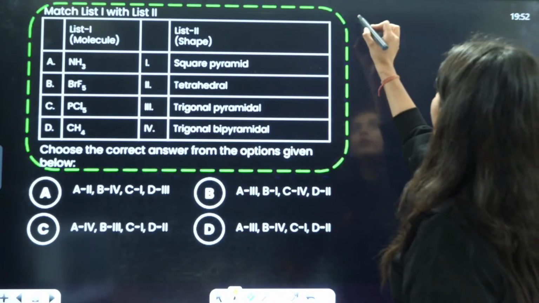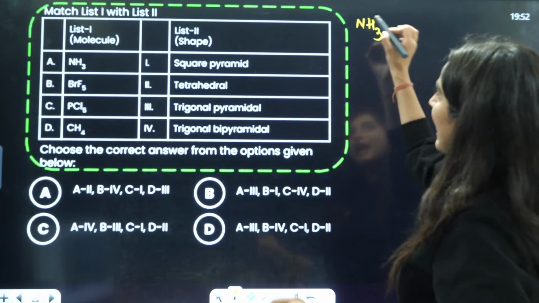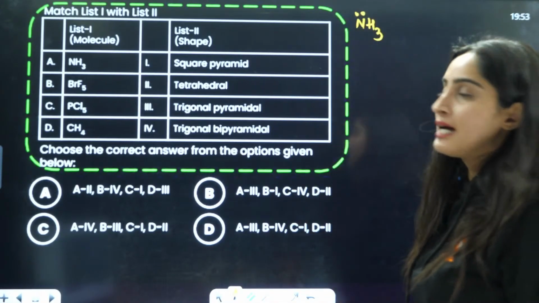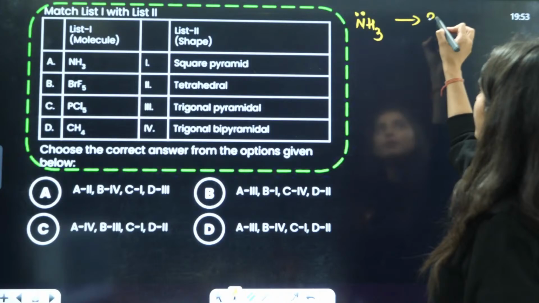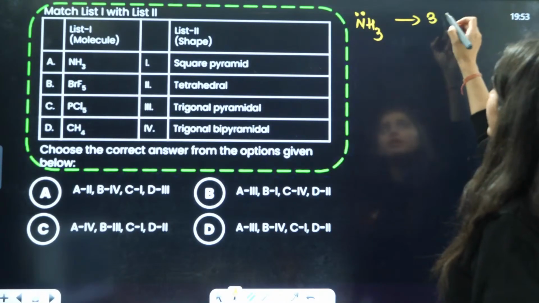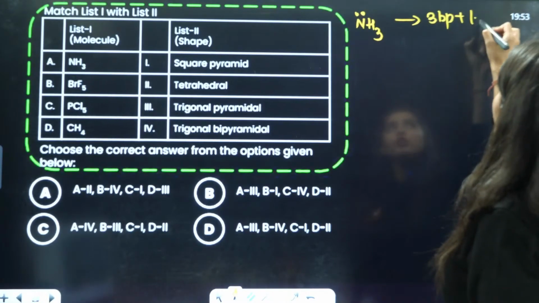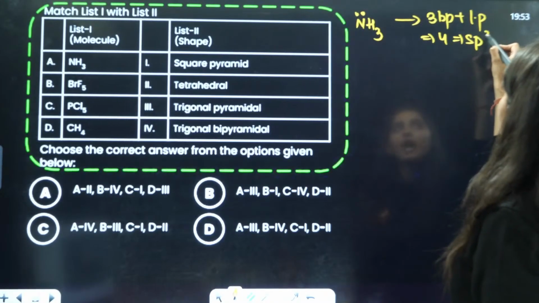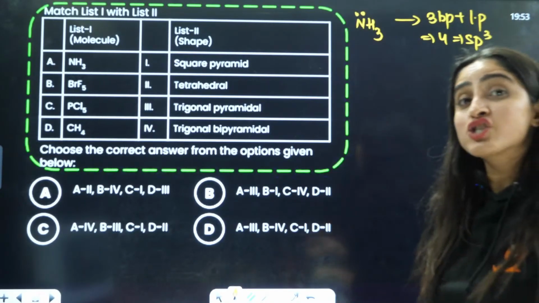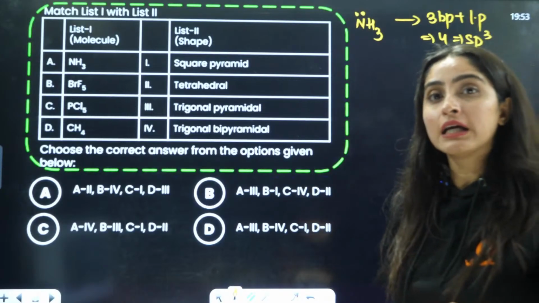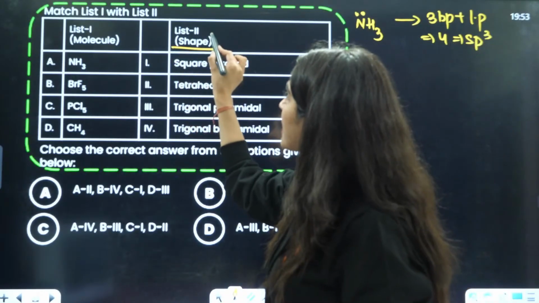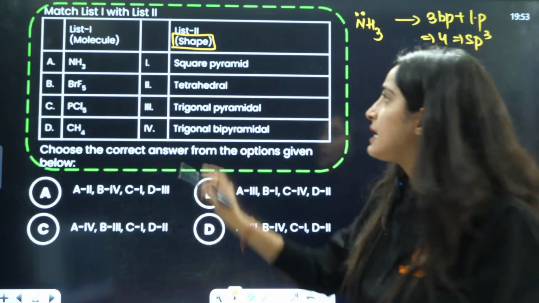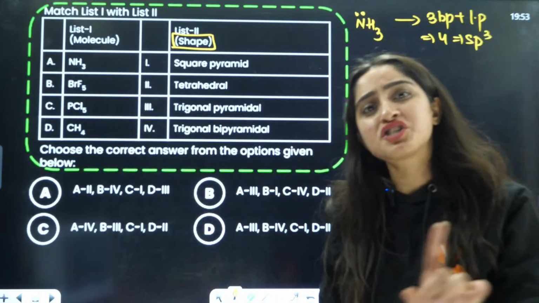If you talk about NH3, we know that nitrogen has a lone pair on it. That means it is having 3 bond pairs and 1 lone pair. Total it is 4, so it will be sp3 hybridization. Its geometry is going to be tetrahedral, but they are asking you the shape here. Mostly they will ask you the shapes only.